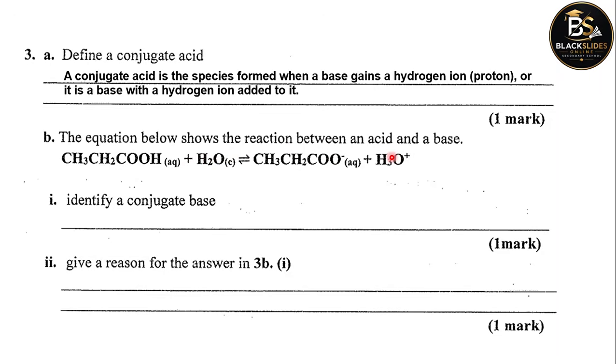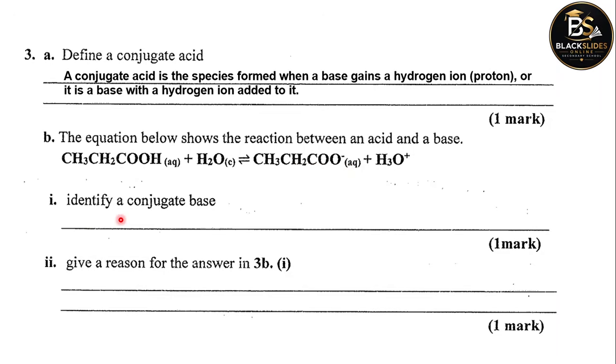So therefore, the hydronium ion, H3O plus, becomes a conjugate acid. So that if we take the reaction backwards, note that this is a reversible reaction. So if we take the backward reaction, it means the hydronium ion is the one to donate hydrogen to the acetate ion.